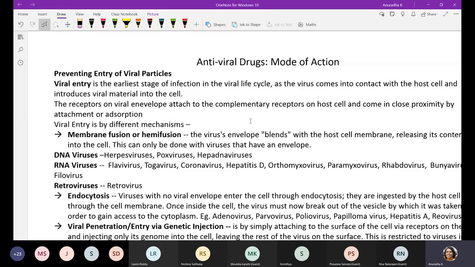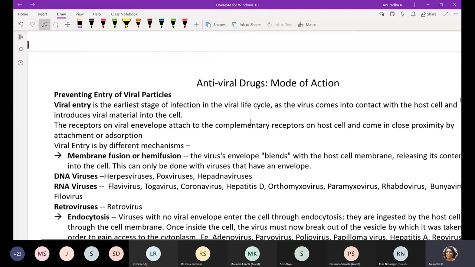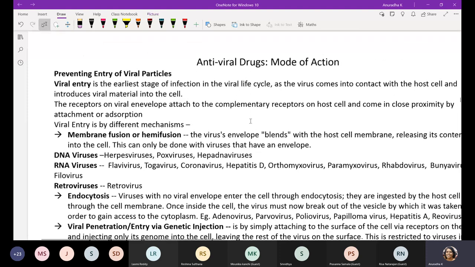DNA viruses like herpes virus, pox virus, hepadna viruses, and RNA viruses all enter through this membrane fusion process, and they also enter through endocytosis.